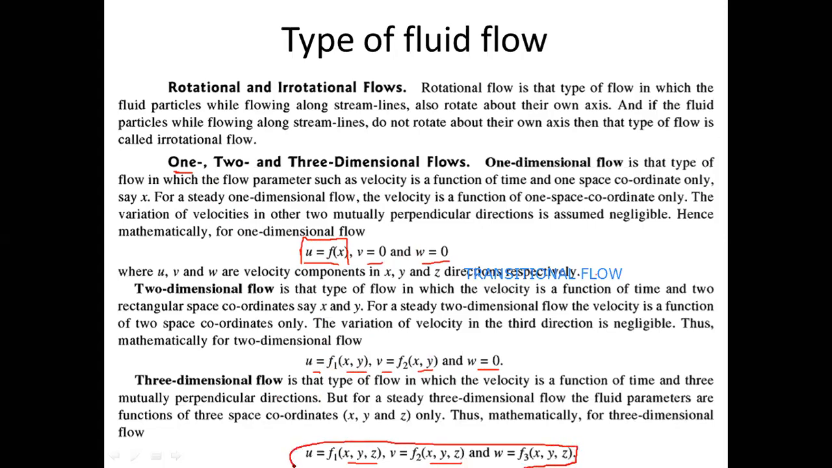So such type of flow are called as three-dimensional flow. There the velocity will exist in u, that is x direction. Velocity exists in y direction also, that is v. And velocity exists in z direction also, that is called as w. So if the velocity exists in all the three directions, this is called as three-dimensional flow. These are the different types of flow we are supposed to discuss.